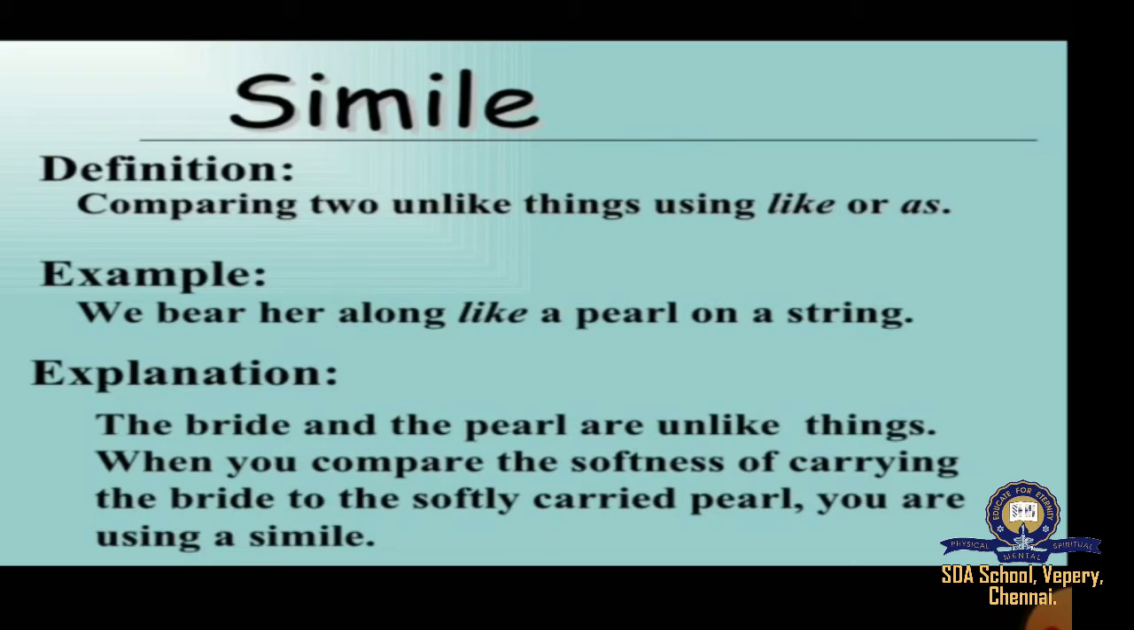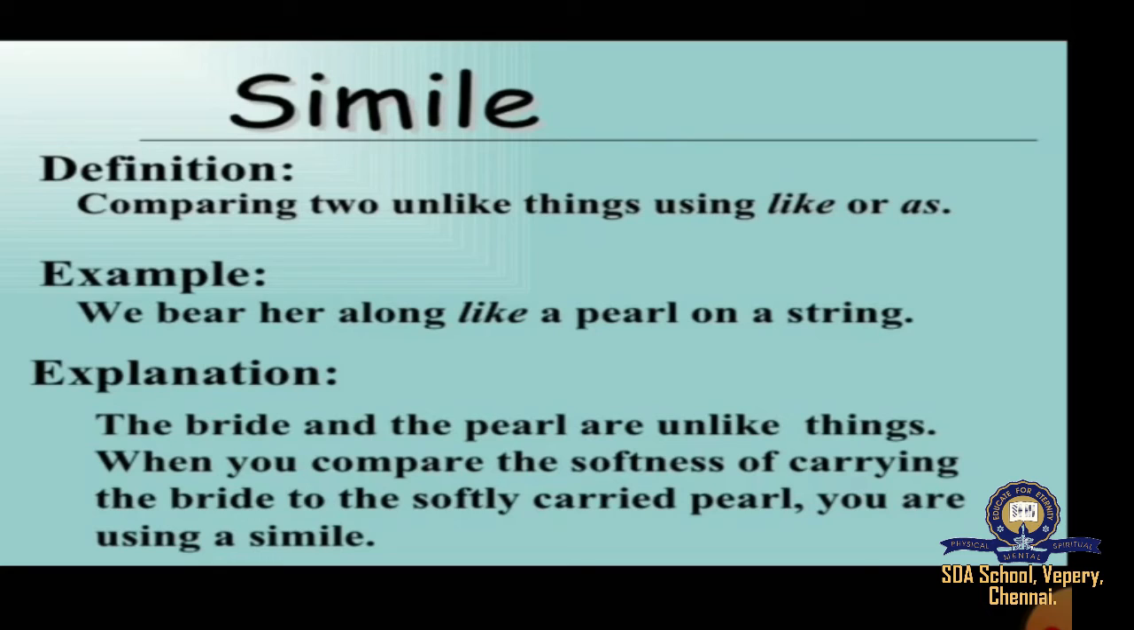So it's both unlike things being compared, and there is a word like that has been used like a conjunction to compare. Explanation: the bride and the pearl are unlike things. When we compare the softness of carrying the bride to the softly carried pearl, you are using a simile.